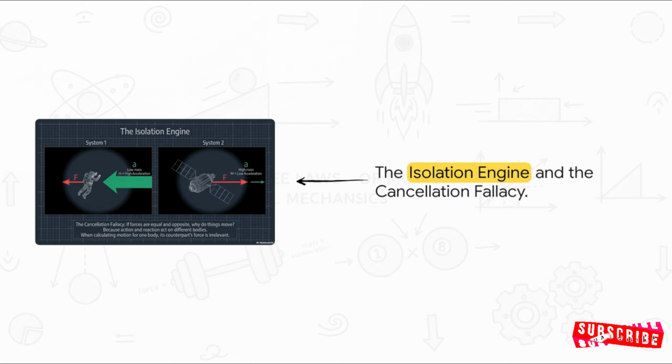Now, here's where people get tripped up. A smart student usually asks, wait, if the forces are always perfectly equal and opposite, shouldn't they just cancel each other out entirely? How does anything actually move? Well, that's what we call the cancellation fallacy. Those equal forces are acting on entirely different bodies. Because the astronaut has low mass, that force shoots him backward with high acceleration. The massive satellite feels the exact same force, but its immense physical stubbornness means it barely accelerates forward at all. They don't cancel out because they belong to different systems.